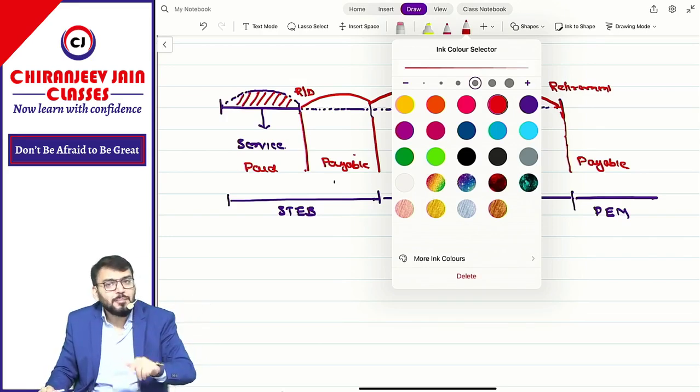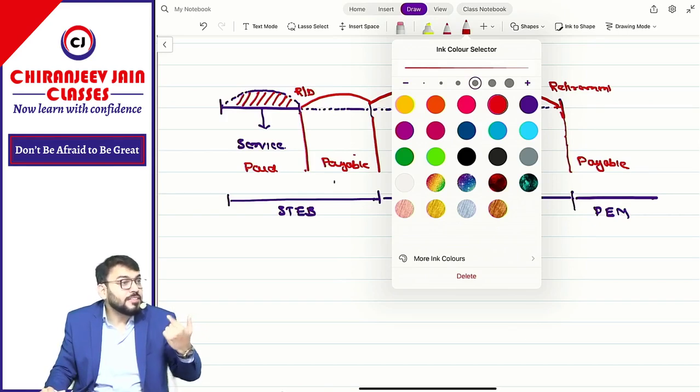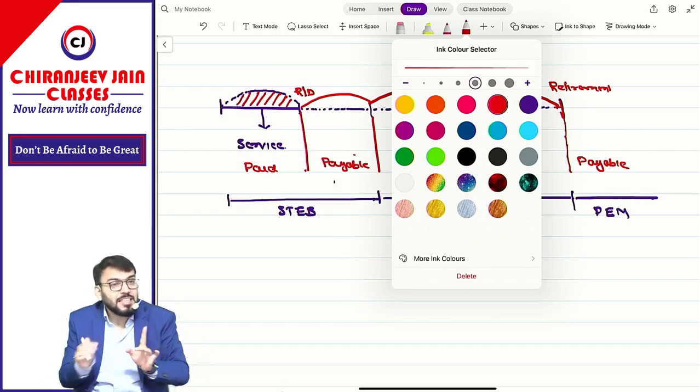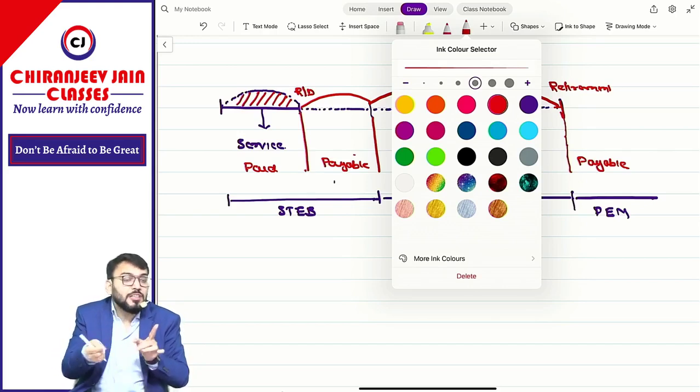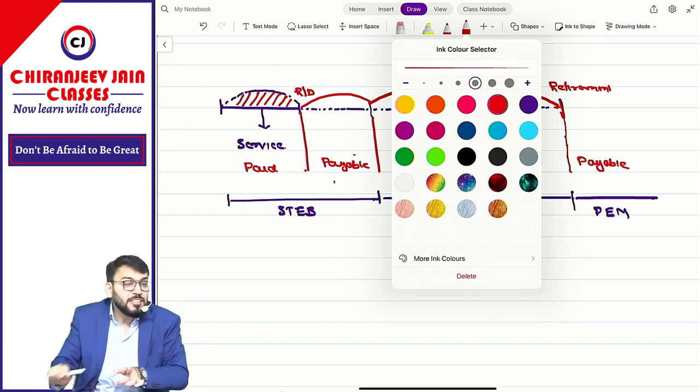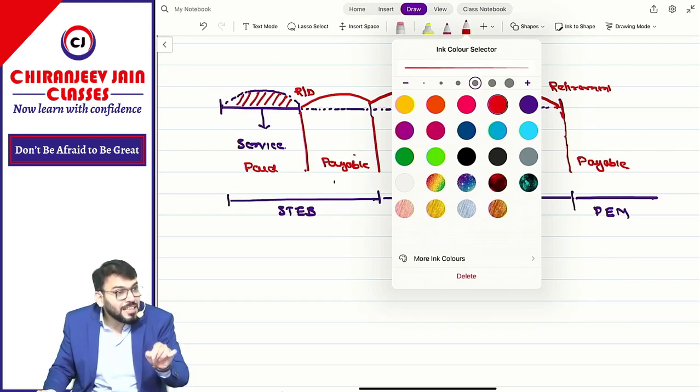Understood? Termination benefit is not due to services, it is due to termination. But short-term employment benefit, post-employment benefit or long-term employment benefit is payable due to some services.